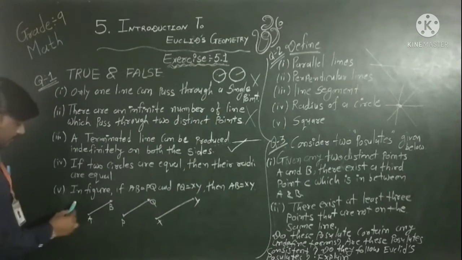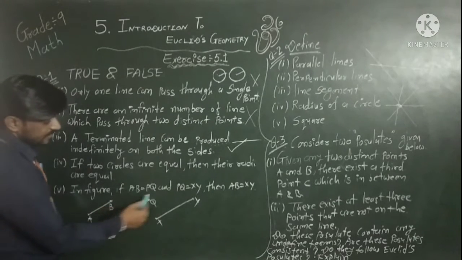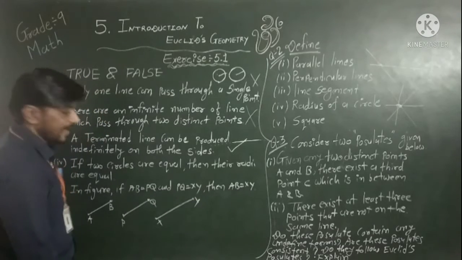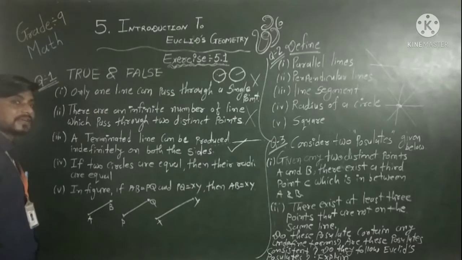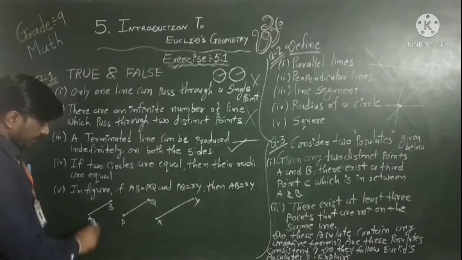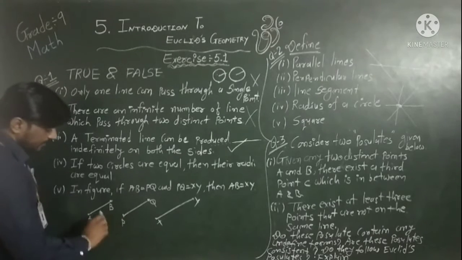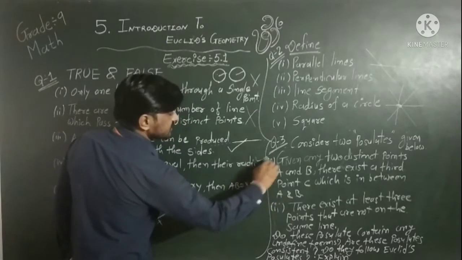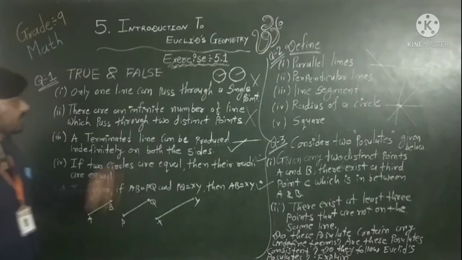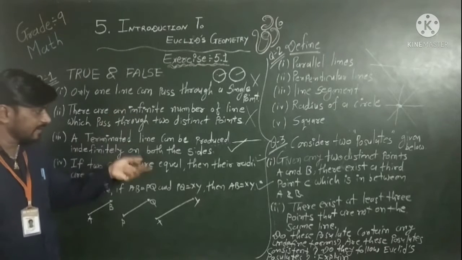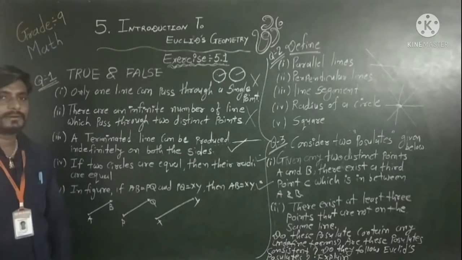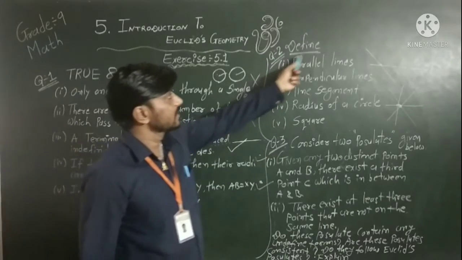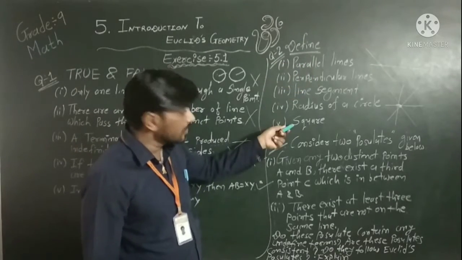Now fifth one, in the figure, if AD is equal to PQ and PQ is equal to XY, then AD is equal to XY. Yes, by axiom 1, AD is equal to PQ, so obviously AD is equal to XY. That means this is a true statement. In short, the first two statements are false and the remaining are true. Got it, everyone?